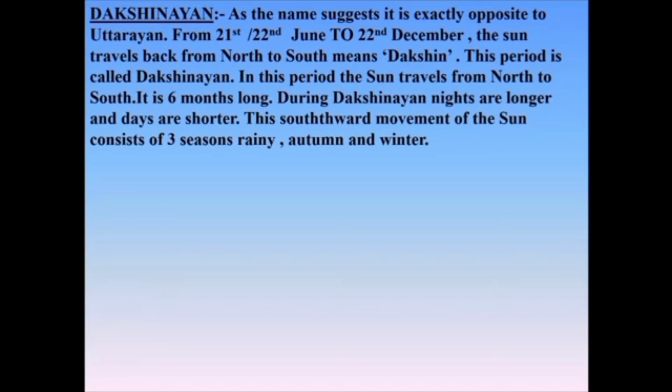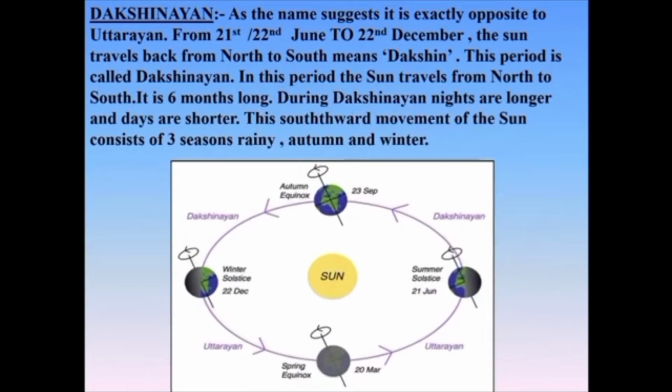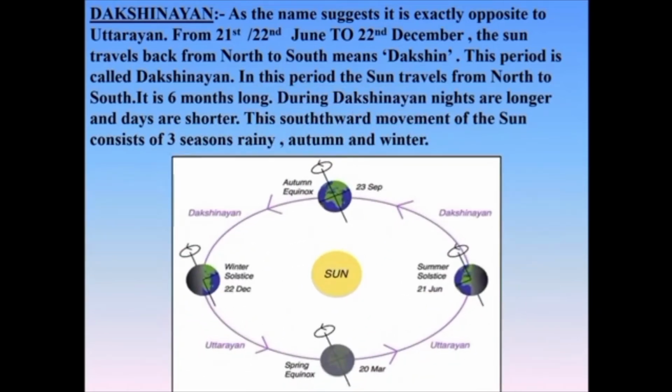From 21st or 22nd June to 22nd December, the sun travels back from north to south, meaning Dakshin. This period is called Dakshinayan. It is 6 months long. During Dakshinayan, nights are longer and days are shorter. This southward movement of the sun consists of 3 seasons: rainy, autumn and winter.